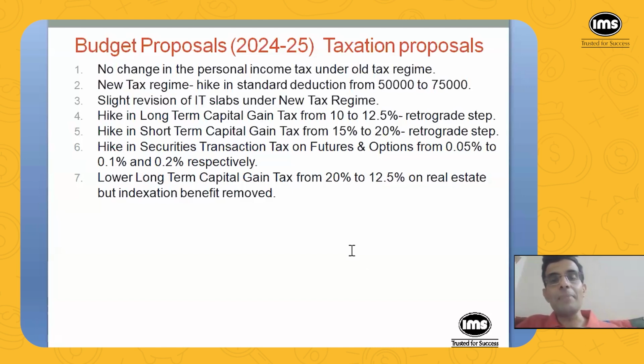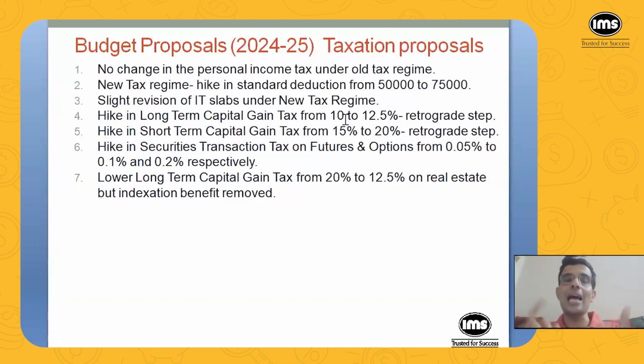Short-term capital gain tax and long-term capital gain tax have been hiked. So what is capital gain? Say I make a transaction in the share market. If I buy a share for say 100 rupees and sell it for 250 rupees, the profit of 150 rupees I make is called capital gain, and the government imposes tax on that capital gain. Then what is short term and long term? For shares, anything less than 1 year is short term, and anything more than 1 year is long term. So if I sell a share within 1 year, it will come under short-term capital gain.